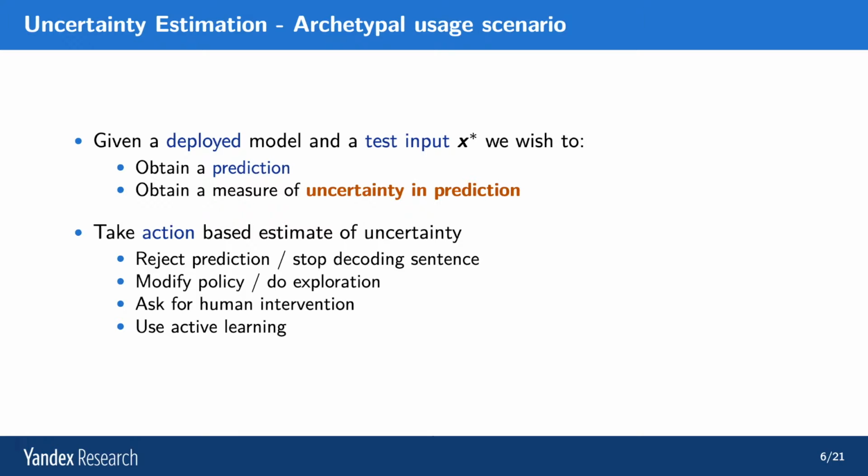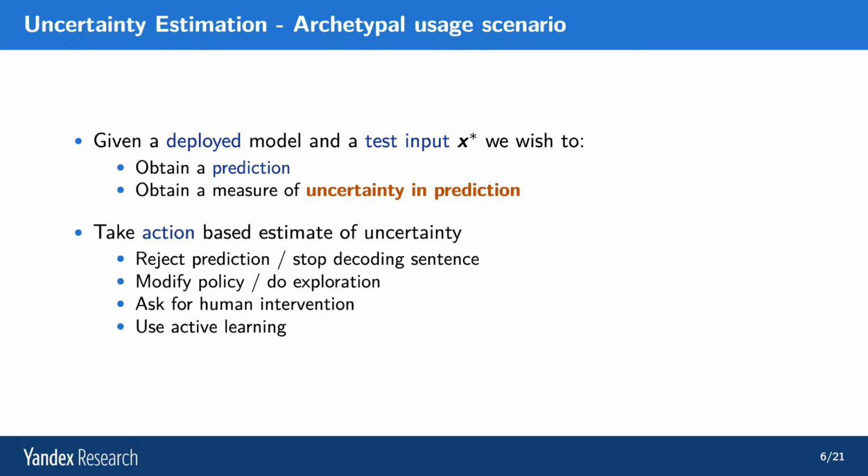Now, the typical usage scenario for uncertainty is as follows. We have a deployed model and it receives some kind of test input X. This could be audio, this could be images, this could be text, it doesn't matter. For this input, we'd like to obtain the prediction. The car drives somewhere, or gives us the next word, or predicts the price of Bitcoin, and so on and so forth. Additionally, we'd like to obtain a measure of uncertainty in this prediction, which tells us how sure the model is that the prediction is correct.